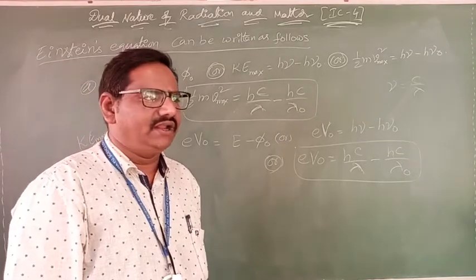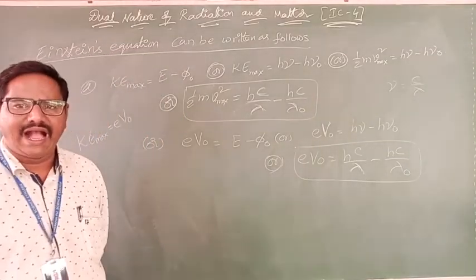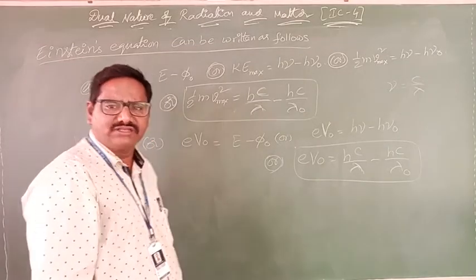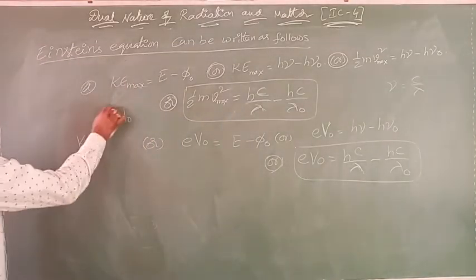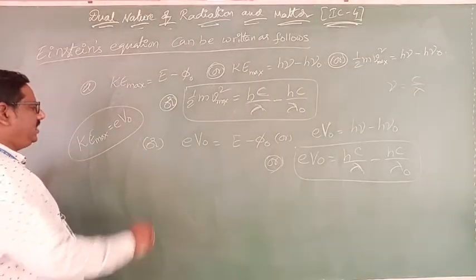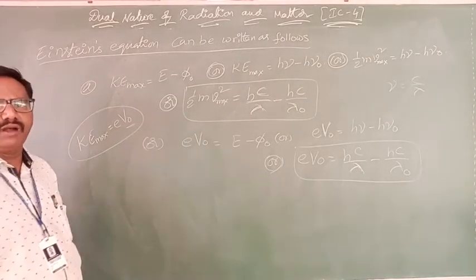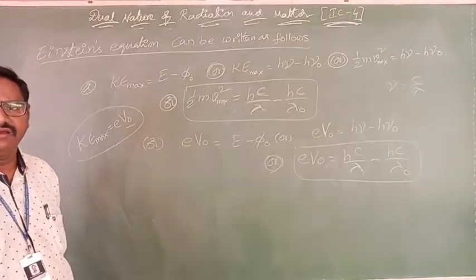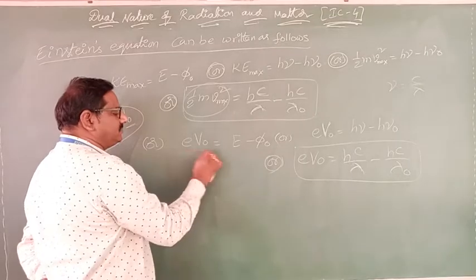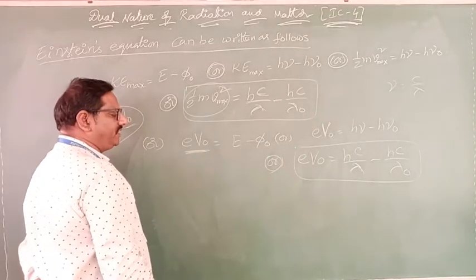And one more important point: if sufficient potential is applied, then the electron gets accelerated. By using this concept, already we know that KE maximum equals e V naught. Here e V naught is nothing but the stopping potential. Clear? So what can I write now? Instead of this kinetic energy maximum, we can write e V naught.